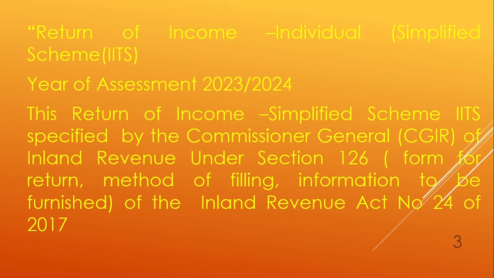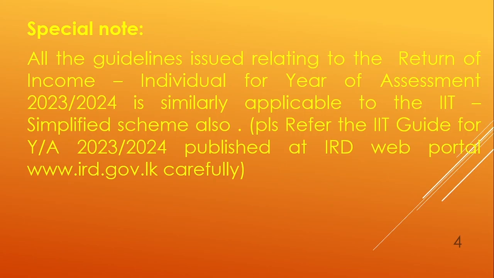That means section 126 covers the form for the returns, method of filing and information to be furnished describing how to file the return. Therefore, this return of income individual simplified scheme is also specified by the CGIR. Especially, I must explain that before you file the simplified return, you have to follow all the guidelines issued by the Inland Revenue Department for the return of income individual for the year of assessment 2023-24. It is very similarly applicable to the IITS simplified scheme also.